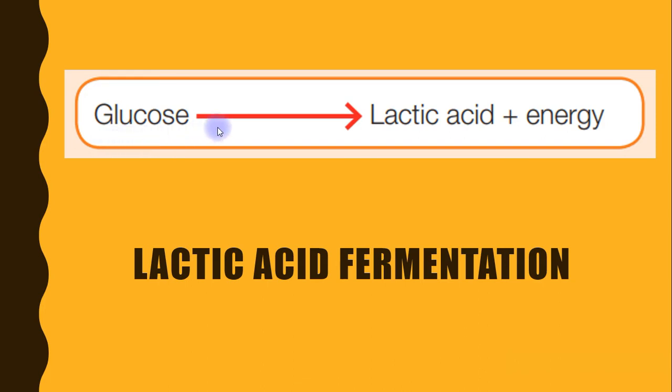Please notice that glucose is broken down incompletely into lactic acid plus energy. There is no carbon dioxide produced in lactic acid fermentation. It just produces lactic acid plus energy.